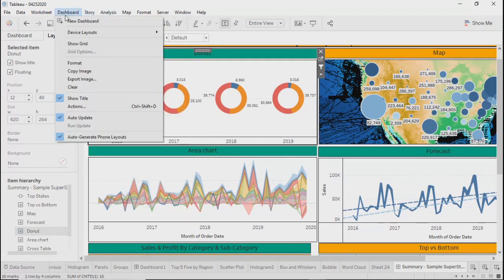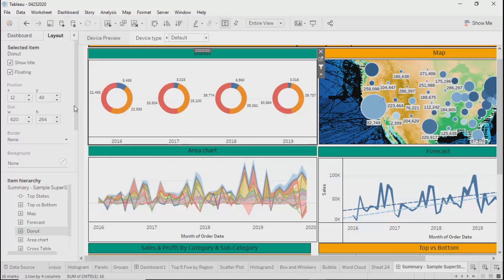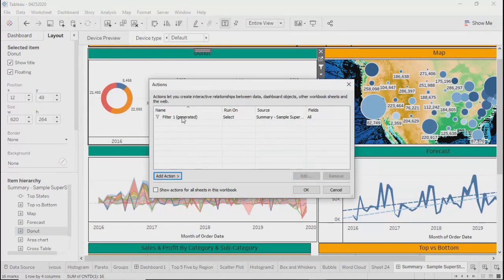So you need to go to dashboard, click on actions, and over here you will see filter one, generated, sheet, source, everything. It's the only filter which we just added by clicking on this funnel icon, automatically.